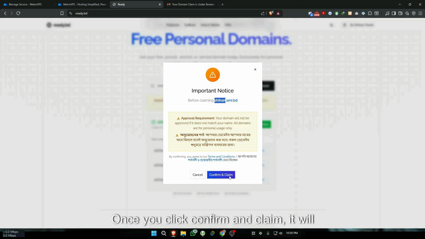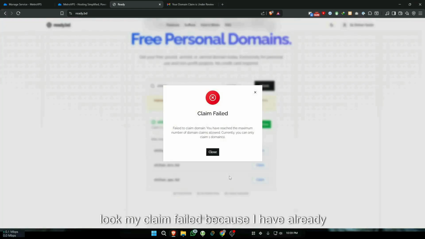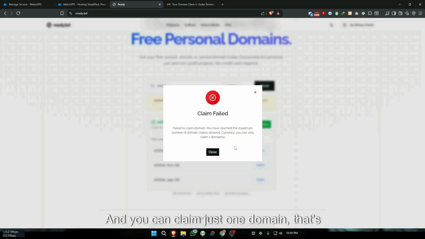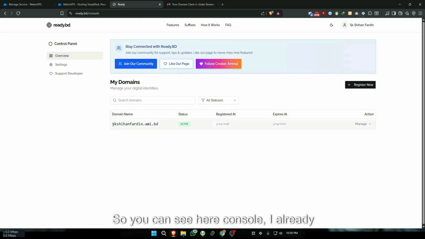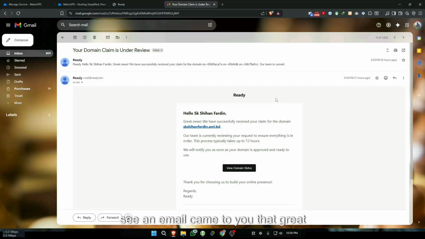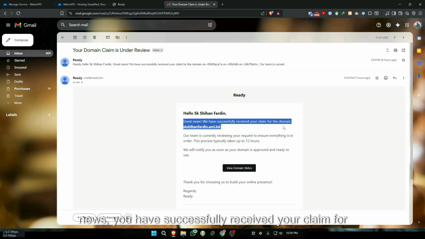Once you click confirm and claim, it will look like my claim failed because I already claimed one, and you can claim just one domain. That's the fact. So you can see here in the console, I already have this domain registered in my name. Once you confirm and claim, you can see an email came to you that great news, you have successfully received your claim for the domain.